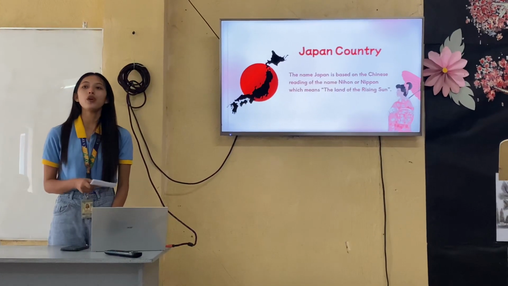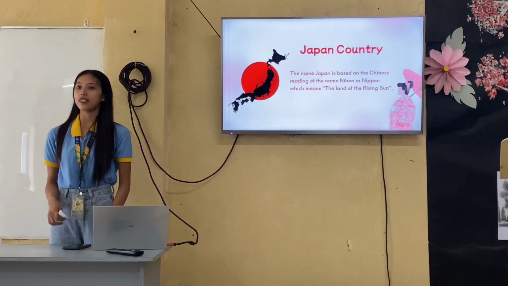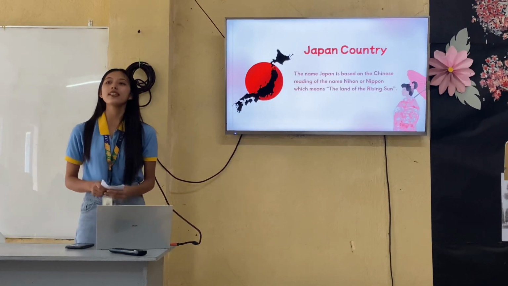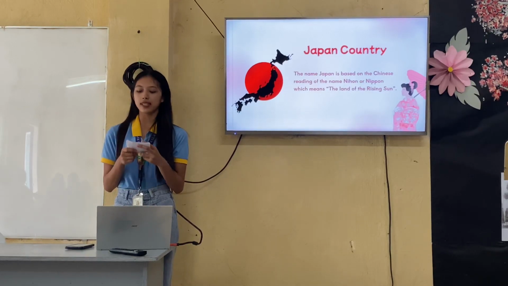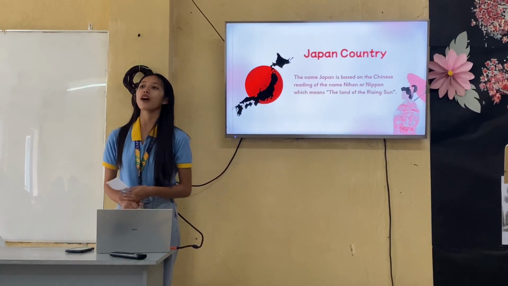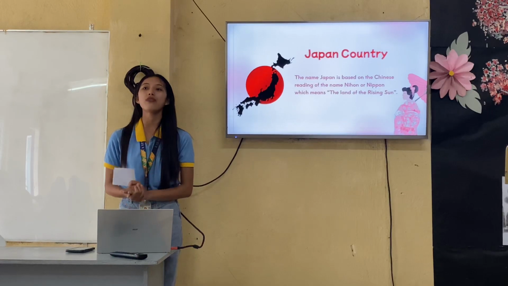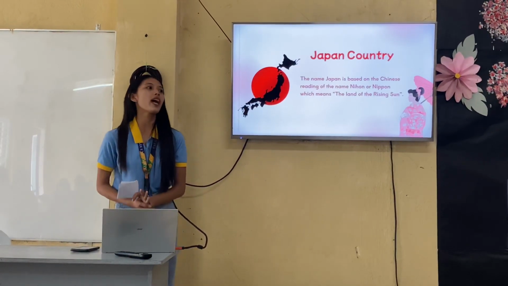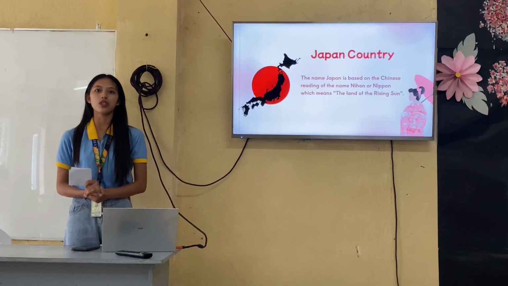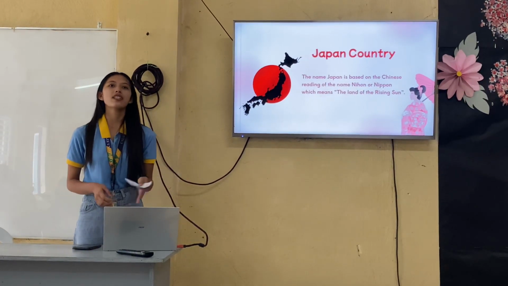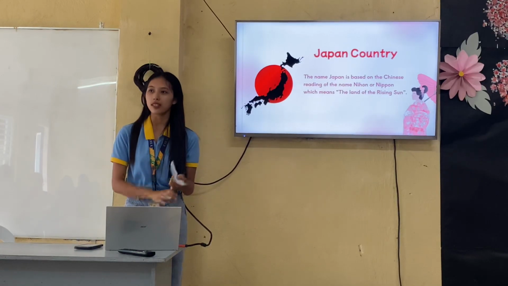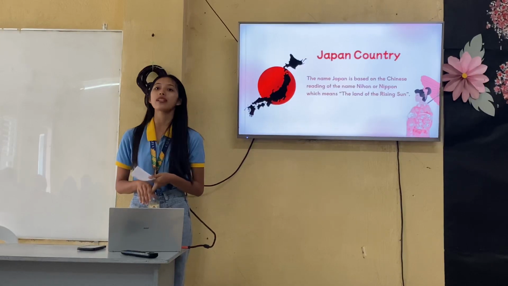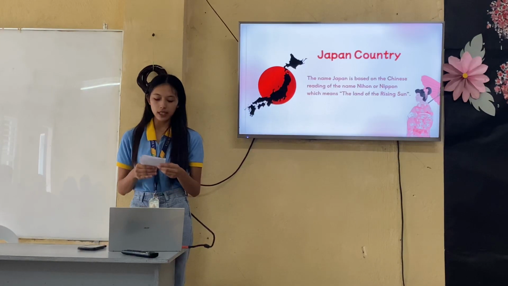The islands were known to European traders during the 15th century. But during the Tokugawa period, around 1603 to 1867, it was an era of isolation wherein Japan developed a highly original and distinctive culture. So when we say highly original and distinctive culture, Japan has its own unique ways of customs, beliefs, and traditions that up until now are still being practiced by the Japanese.